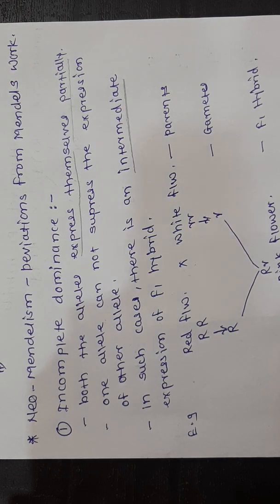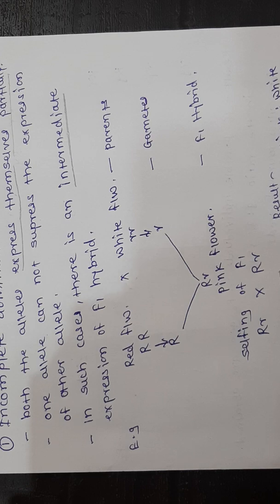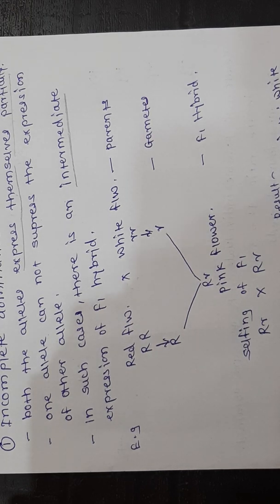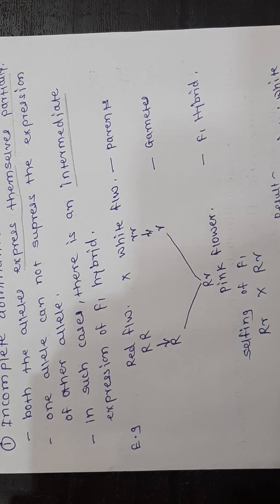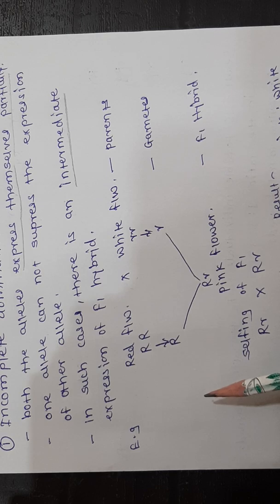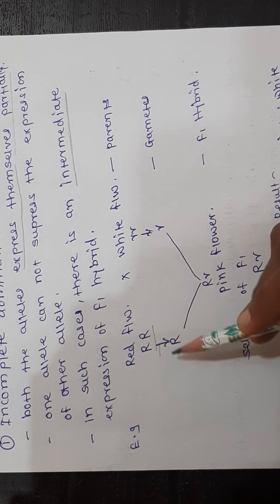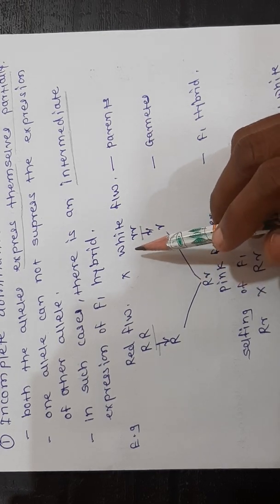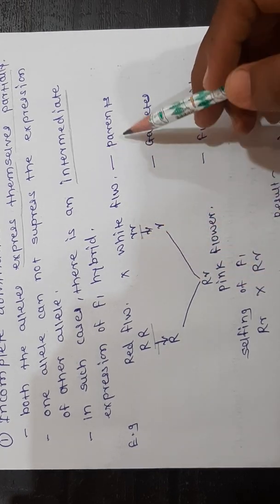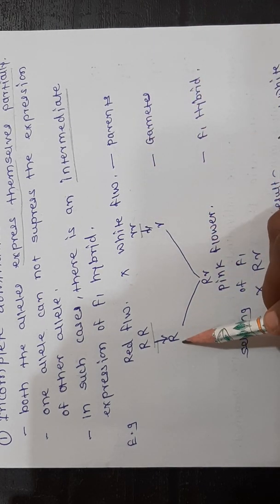Example of incomplete dominance: if we take red flower and white flower as parents, the first parent with red flower and another parent with white flower. For red color, capital R is the genotype, and for white color, small r is the genotype. These are the parents, these are the genotypes. Then what about the gametes?